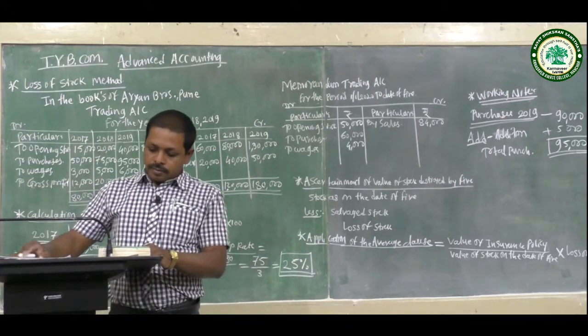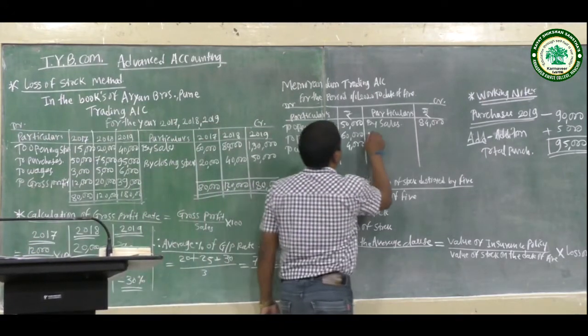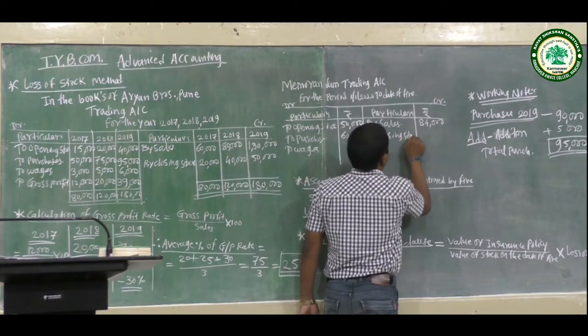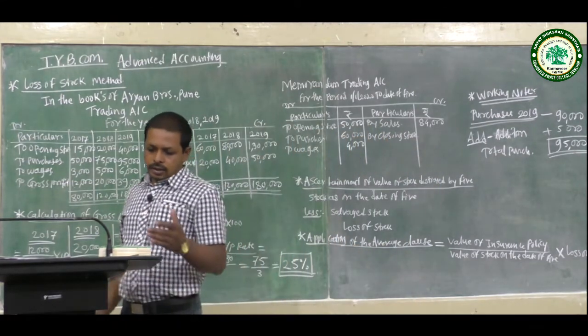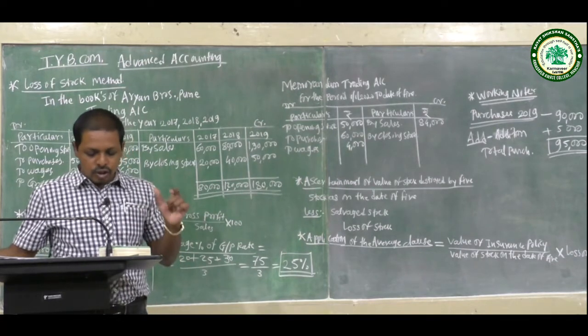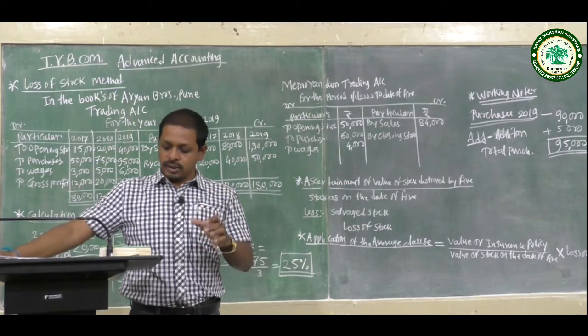Lastly, closing stock is what we need to calculate. The problem also mentions salvage stock of 9,000 and the policy amount of 34,000.